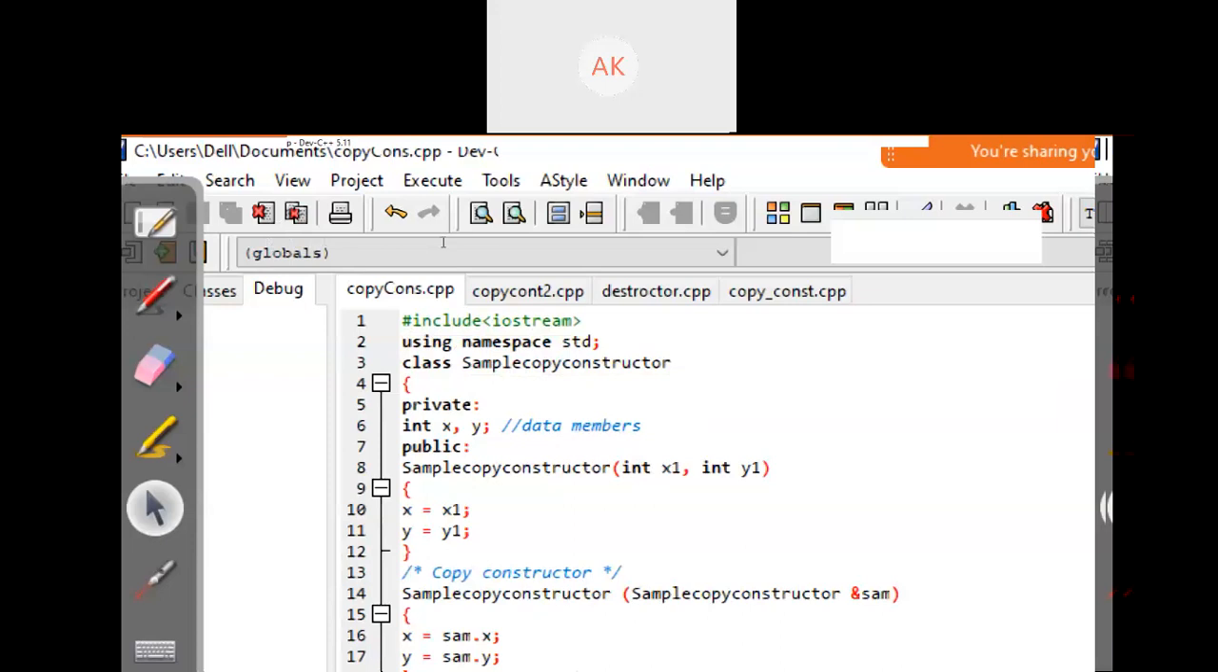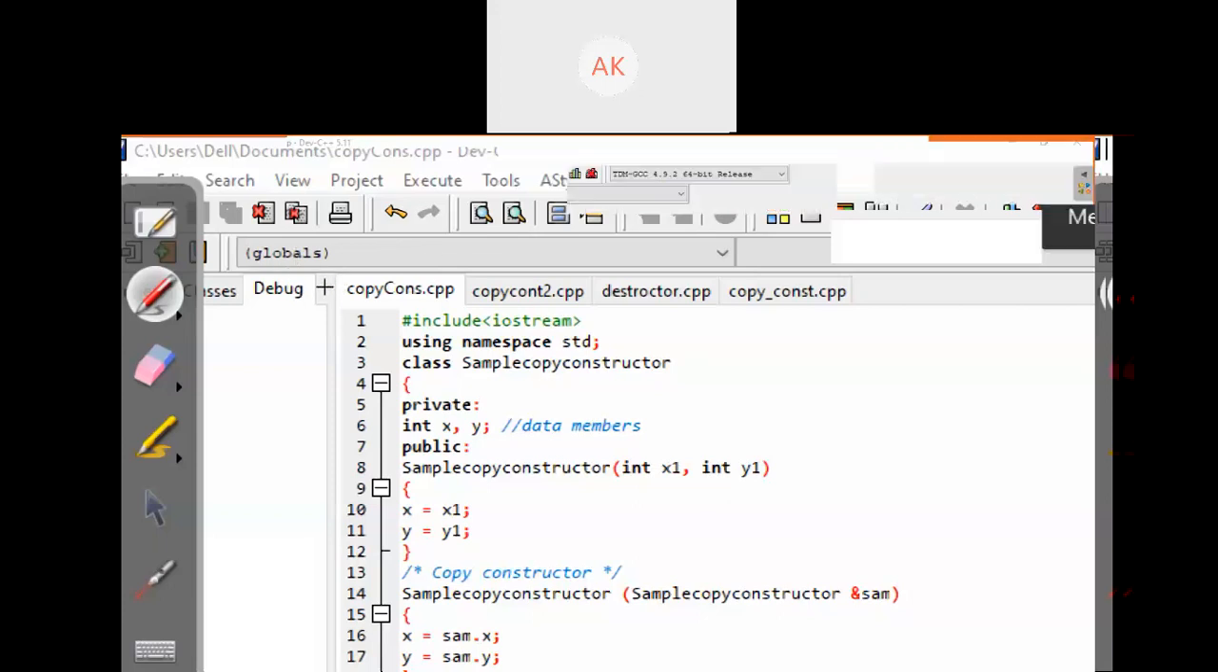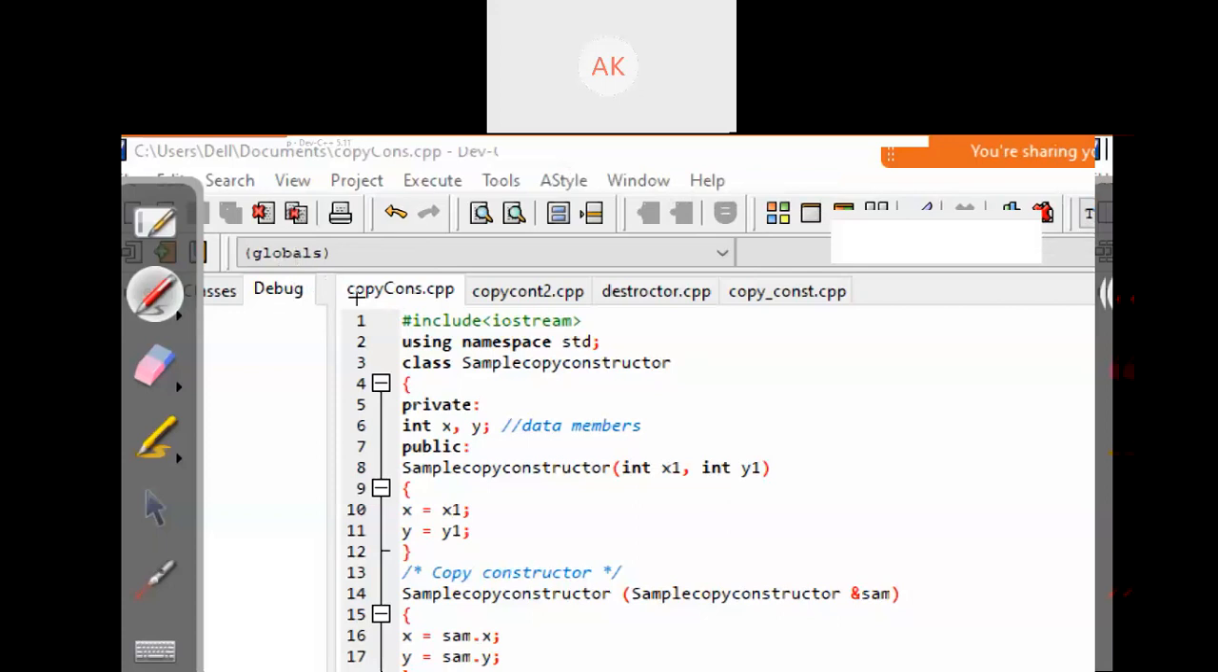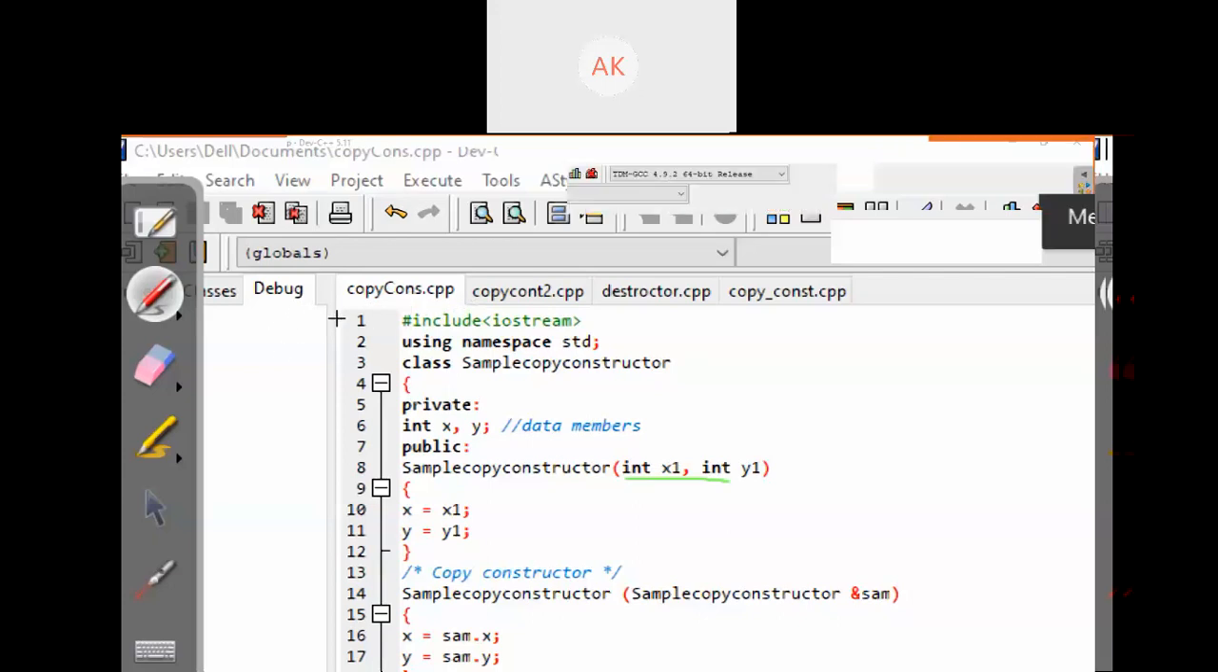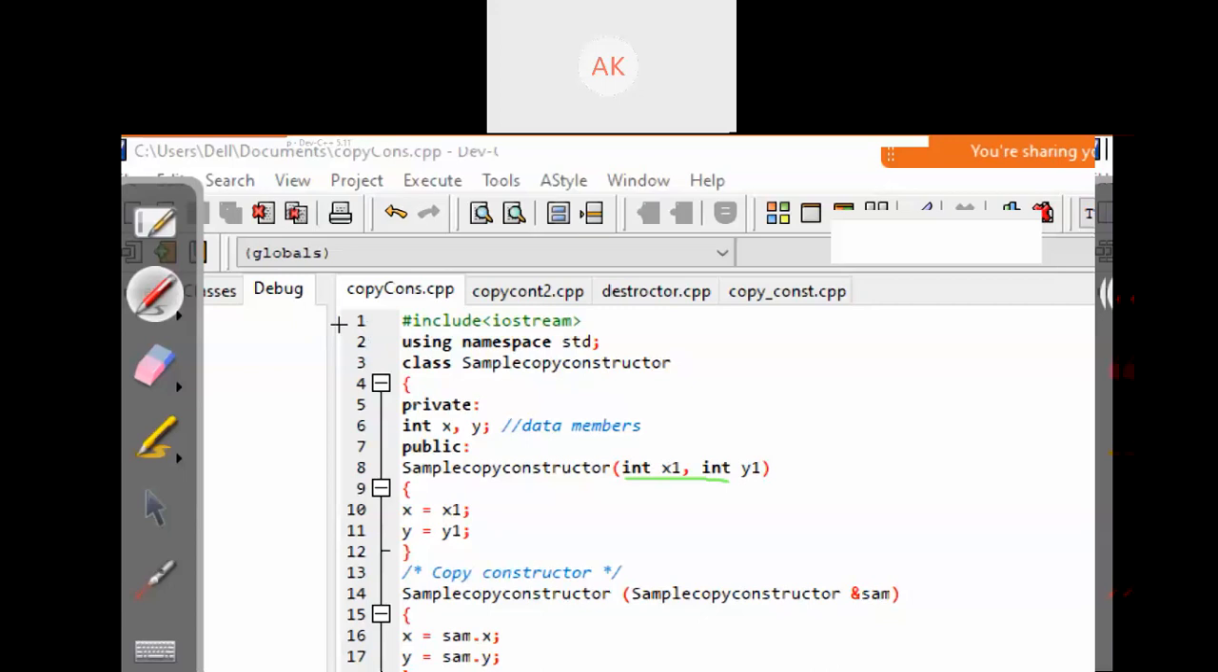First, we include our header file iostream and use namespace std. We have created one class with the class name simple copy constructor. In the private area, we have declared two data members, x and y. In public, we have created one constructor with the same name as the class. It's taking two inputs, x1 and y1, which means it's a parameterized constructor because it takes parameters as input. The value of x1 will be copied into x, and the value of y1 will be copied into y.